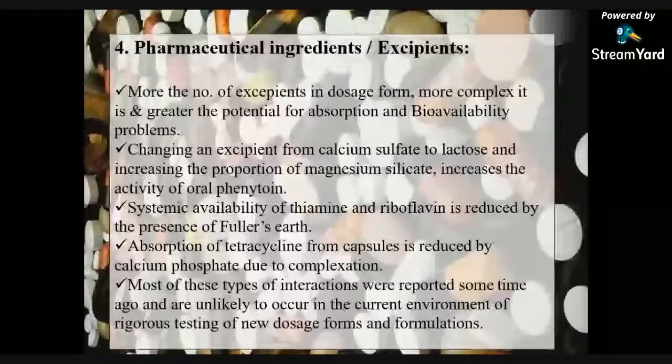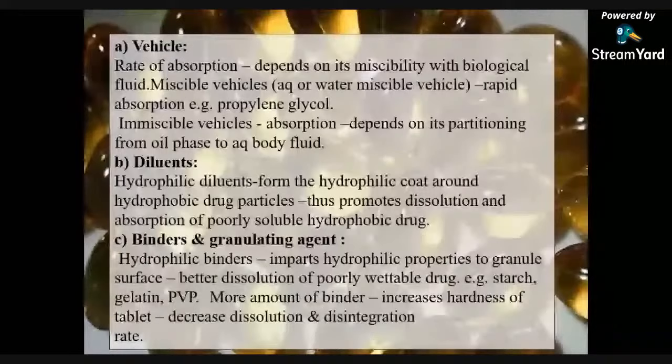So another factor is the vehicle. Under the pharmaceutical excipients, the rate of absorption depends on its miscibility with the biological fluid present in the absorption environment.